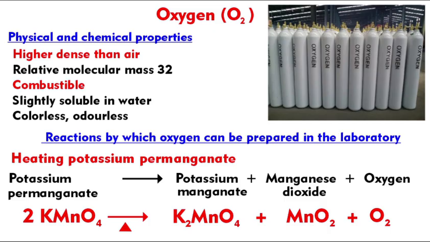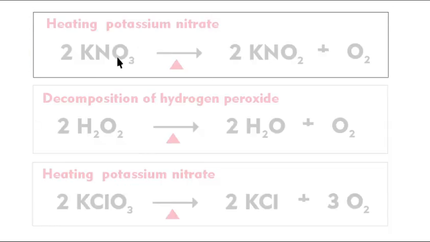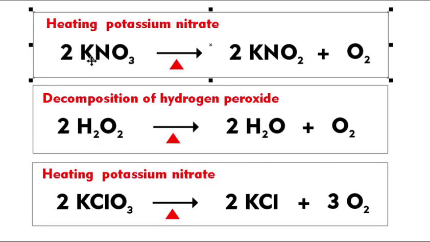In addition to potassium permanganate, you can use several other components available in your lab, where potassium nitrate, hydrogen peroxide and potassium chloride decomposition are used to produce oxygen gas. So besides potassium permanganate, you can use potassium nitrate, hydrogen peroxide and potassium chloride to produce oxygen.